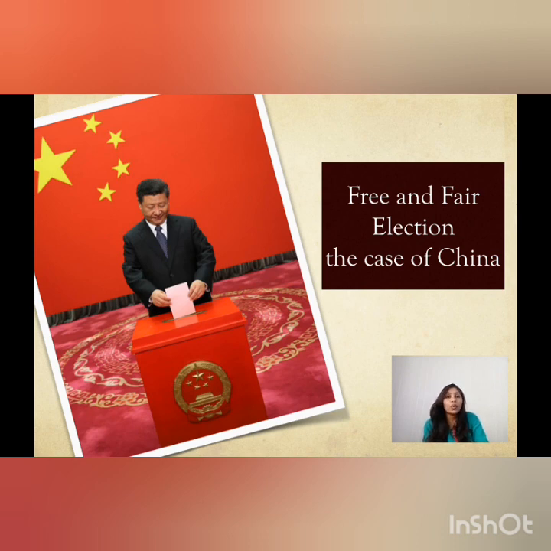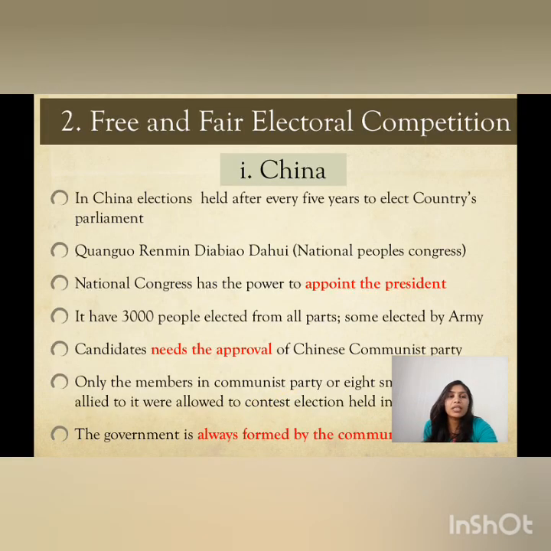Okay, over here I've told you the story of China. In China, the major decision-taking power rests with only one party, which is the Chinese Communist Party.